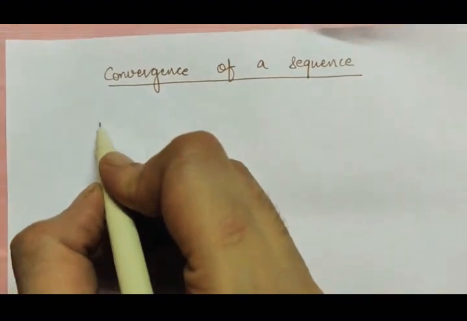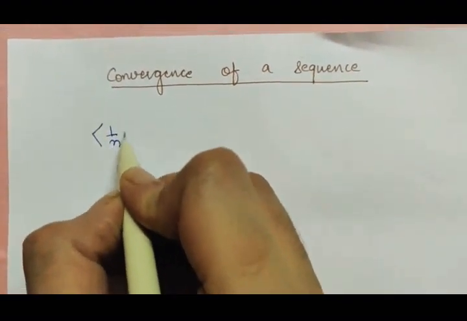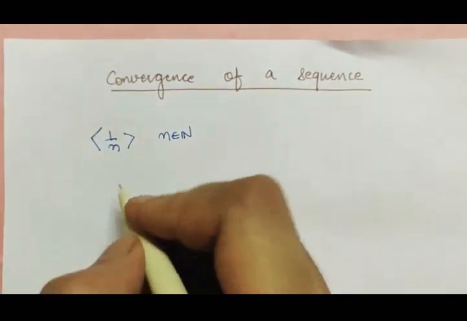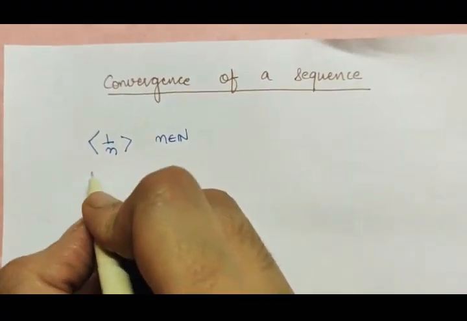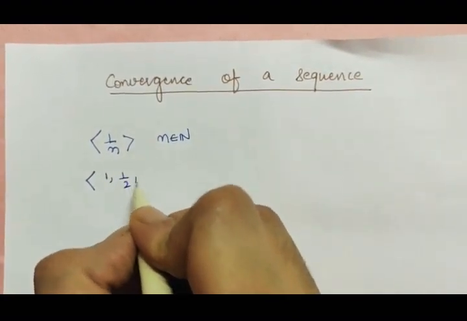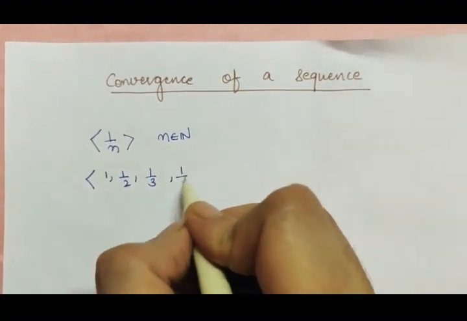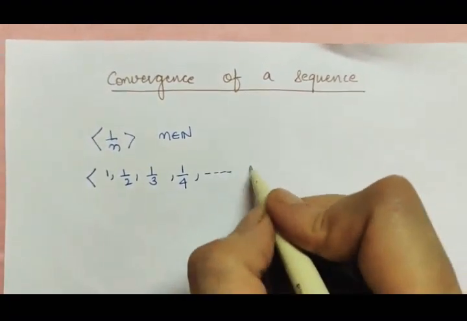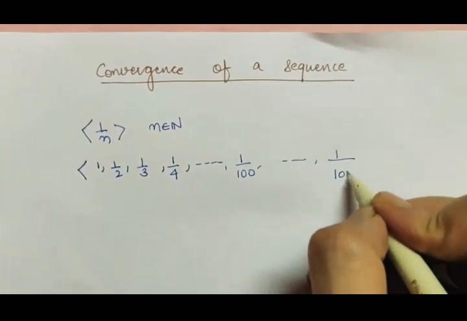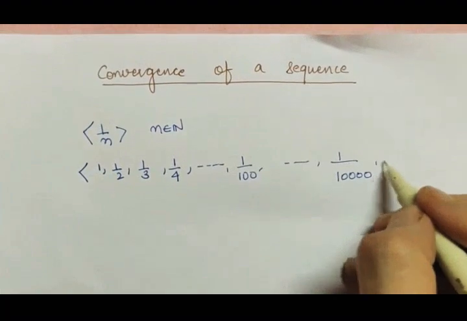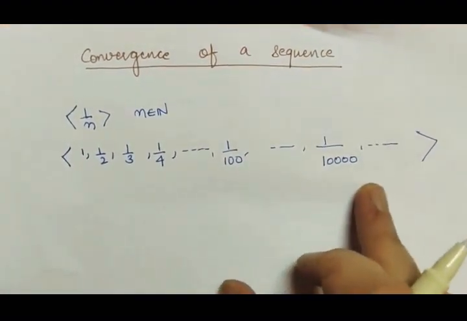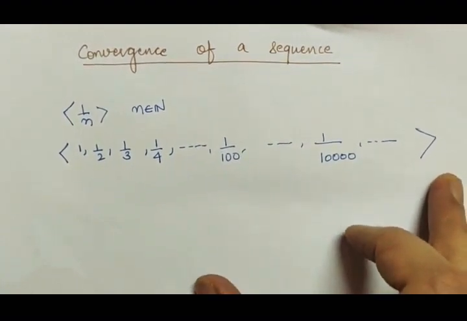We took the example earlier, the sequence 1 by n, where n is a natural number. The sequence is 1, 1 by 2, 1 by 3, 1 by 4, and so on. There will be some term 1 by 100, some term 1 by 10,000, and so on. So clearly this sequence is moving towards the number 0.